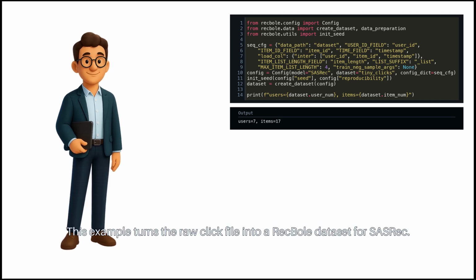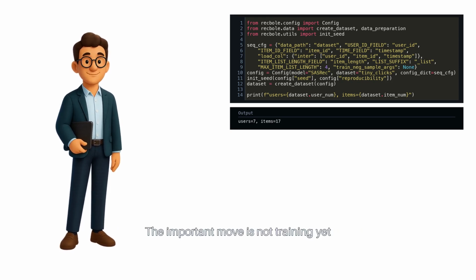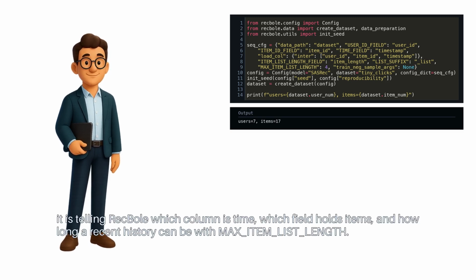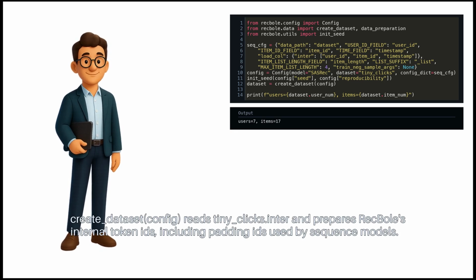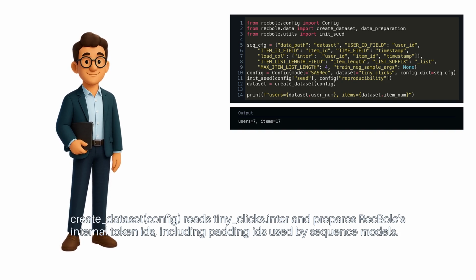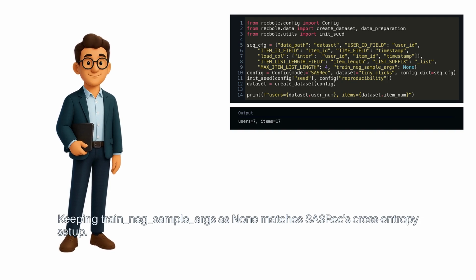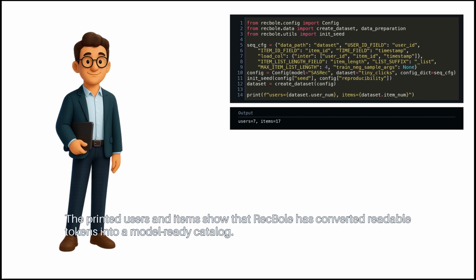This example turns the raw click file into a RecBole dataset for SASRec. The important move is not training yet. It is telling RecBole which column is time, which field holds items, and how long a recent history can be with max item list length. Create dataset, config, reads tinyclicks.inter, and prepares RecBole's internal token IDs, including padding IDs used by sequence models. Keeping train neg sample args as none matches SASRec's cross-entropy setup. The printed users and items show that RecBole has converted readable tokens into a model-ready catalog.